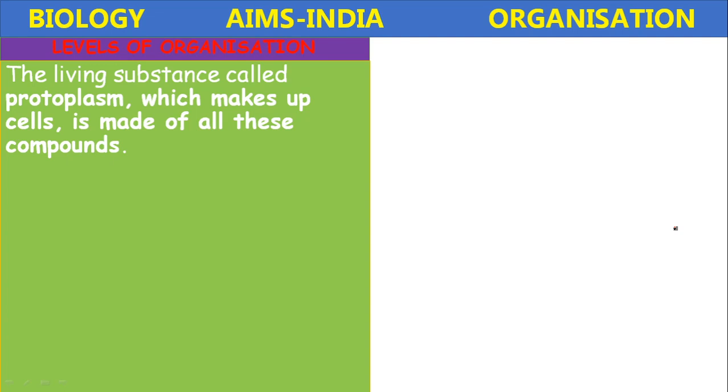The living substance called protoplasm makes up the cells. The cell is made up of all these compounds. The protoplasm, how is it formed? Protoplasm is the combination of carbohydrates, proteins, fats, nucleic acids. Means the macromolecules combine to form the protoplasm, the living substance, and that protoplasm leads to the formation of cells.